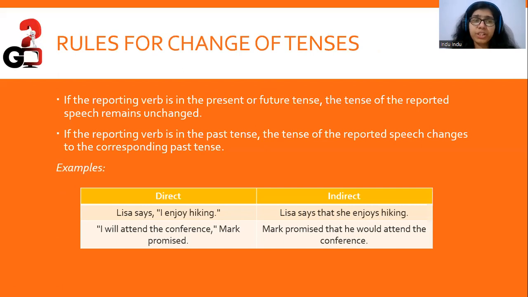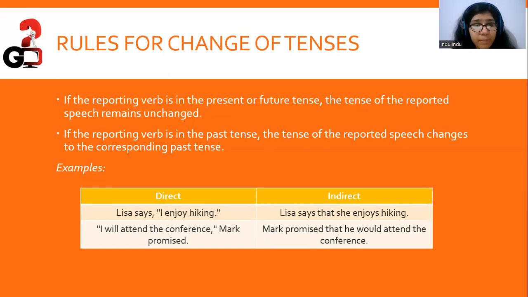Now we have some rules for the change of tenses in reported speech. If the reporting verb is present or future tense, the tense of the reported speech remains unchanged, right? For example, Lisa says, "I enjoy hiking." The indirect speech would be, Lisa says that she enjoys hiking. So if the reporting verb "says", that is the verb which comes before the reported speech, is in present tense or future tense, the tense of the reported speech remains unchanged. So it would be, she enjoys hiking.